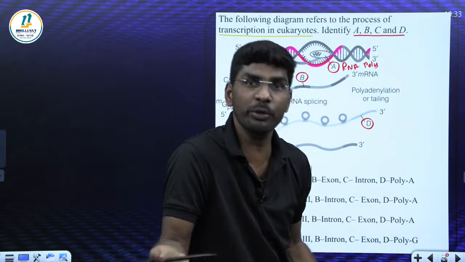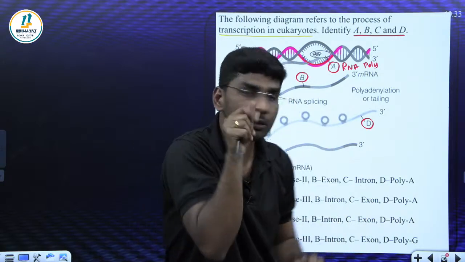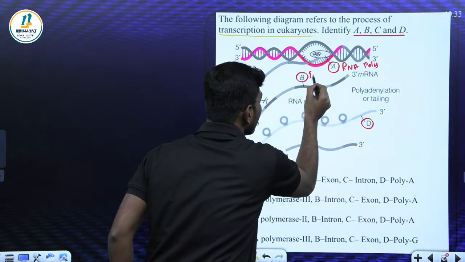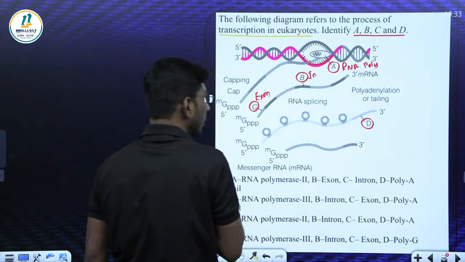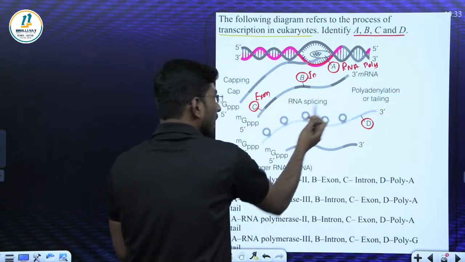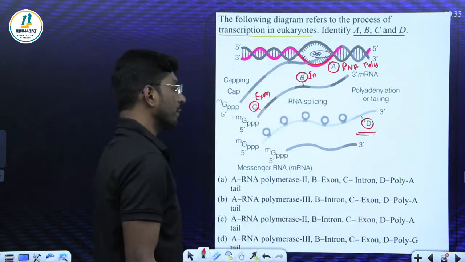It's not going to make a protein. We should take that out. We don't need that one. So B is intron, I'm writing. C, the light one, is called exon. Exon is useful, it's going to make a protein. Splicing. Now tell me here what happened. Here D. D is what? Polymerase. A tail.